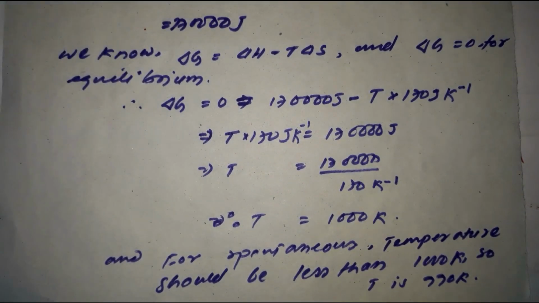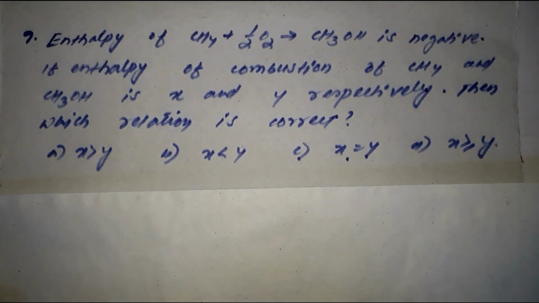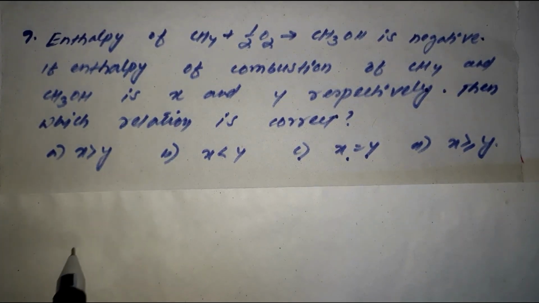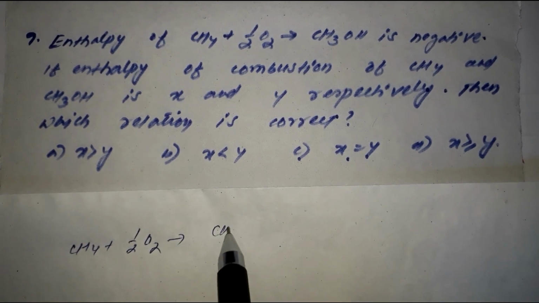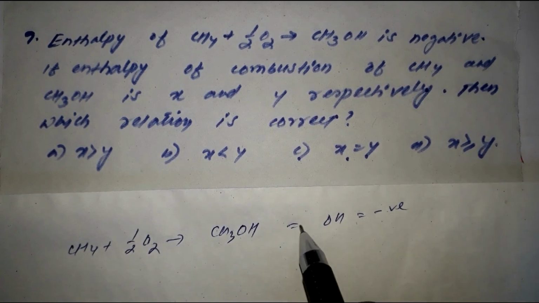Okay guys, I'm having another interesting question here. If you look at the question, it says that the enthalpy of combustion of methane, producing methanol, is negative, so del H will be a negative value.